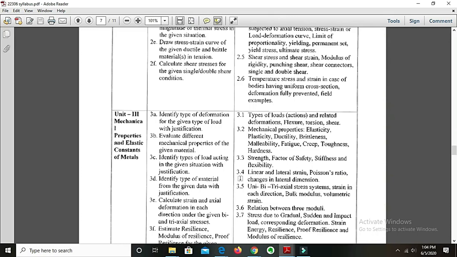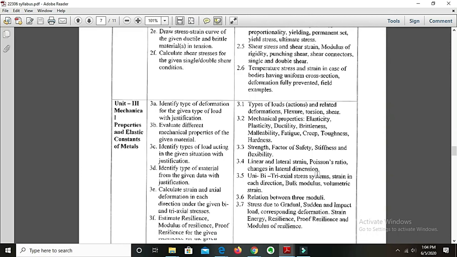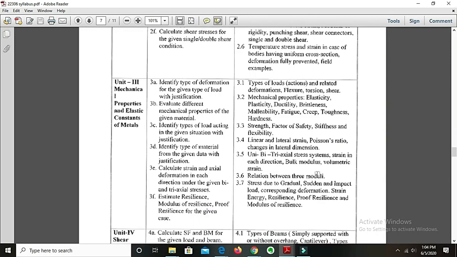After that, under point 3.4, we are going to learn linear and lateral strain. After that we are going to see what is Poisson's ratio, changes in lateral dimensions and all. Then in point 3.5 we will see uni, bi and triaxial stresses.